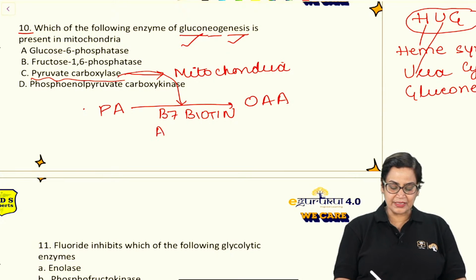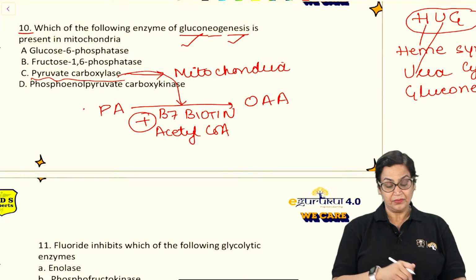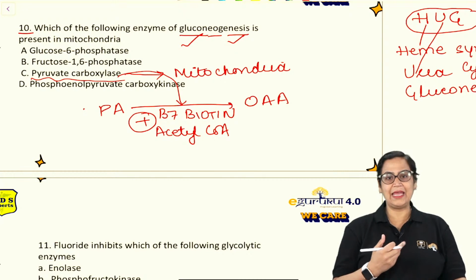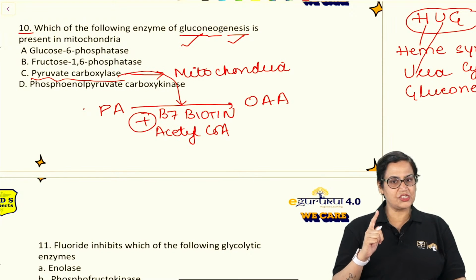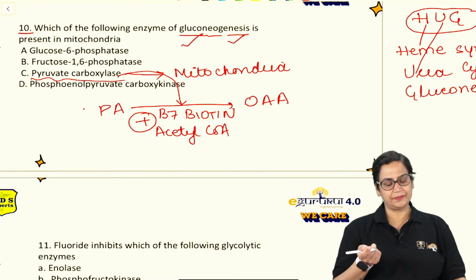And acetyl coenzyme A is a positive allosteric modulator of this reaction. This is one of the very, very important anaplerotic reactions. Very good, Vishnu, right? So always remember, for carboxylation the coenzyme is biotin.